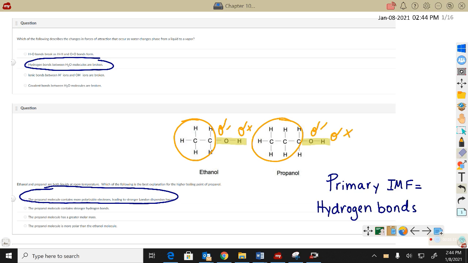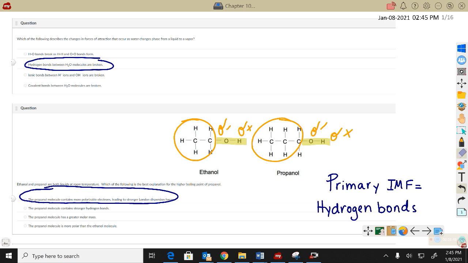As long as they orient themselves properly, the partial negative oxygen of one molecule could be very attracted to the partial positive end of another molecule by that OH group. That's where the hydrogen bonding is going to occur. That's that really polar bond, because oxygen has an extremely high electronegativity. So because they both have a region of OH where hydrogen is directly bonded to an oxygen, they both have hydrogen bonds as their primary intermolecular force, just by that OH region.